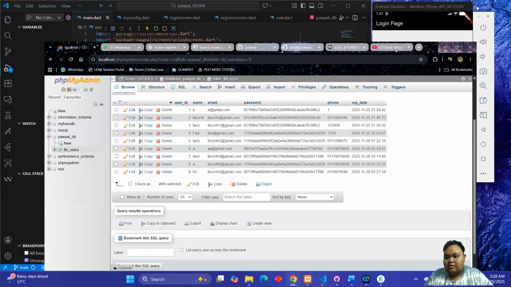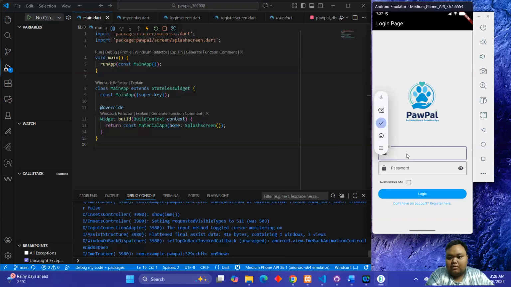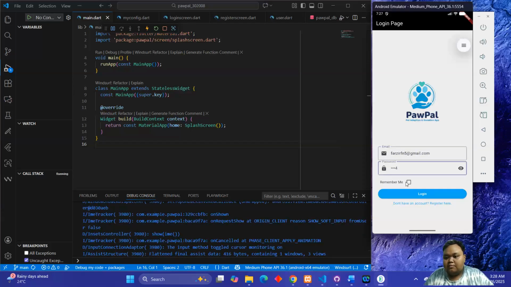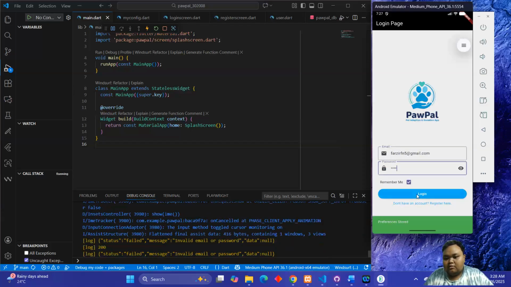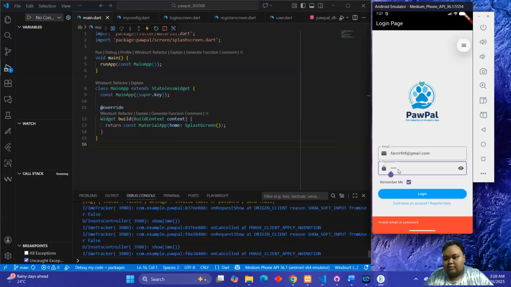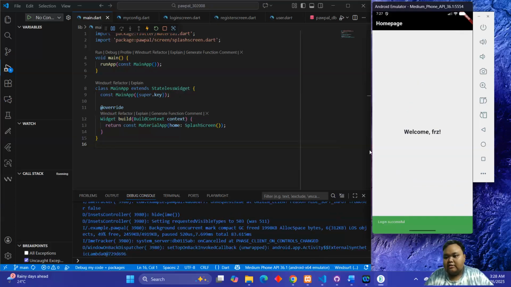Now we want to try the login page. Now we try to insert all the data and the password, and we try the remember me feature and try to log in. Okay, if the password is incorrect, we pop up the invalid password. Okay, now log in. Okay, if login successful, we navigate to the home page.